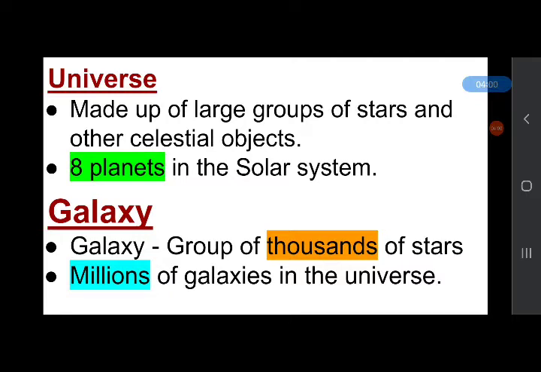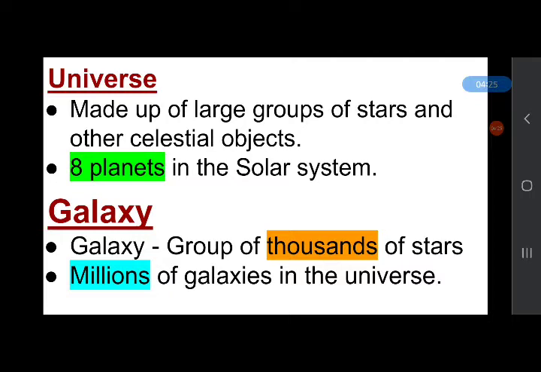Celestial objects means related to the sky, sun, moon, stars. And there are 8 planets in the solar system.